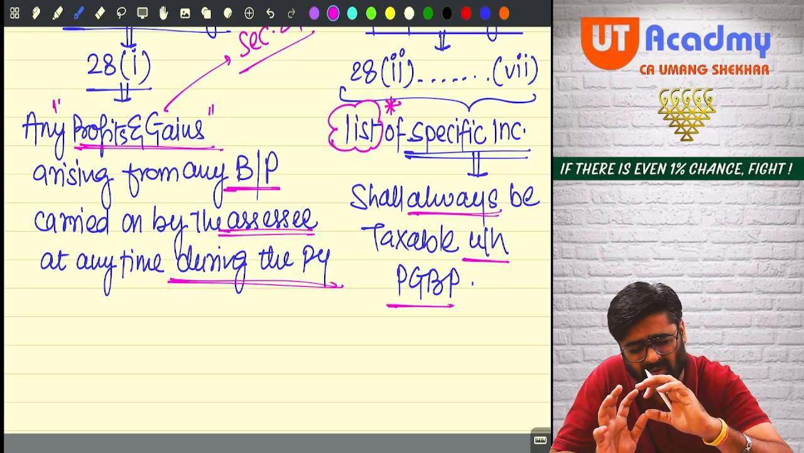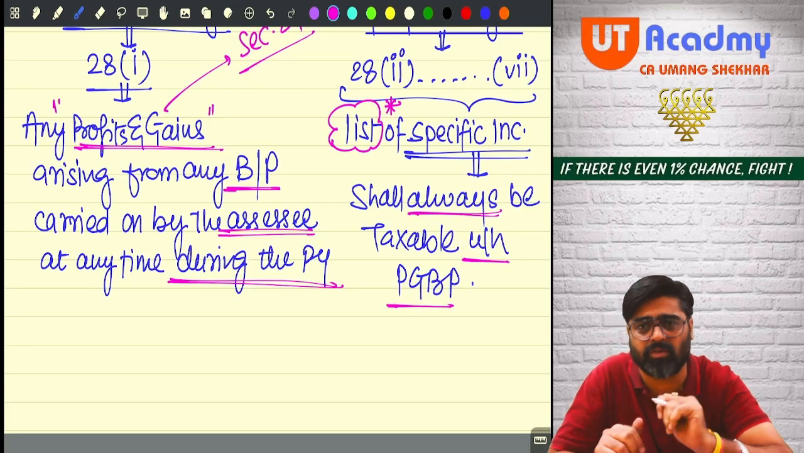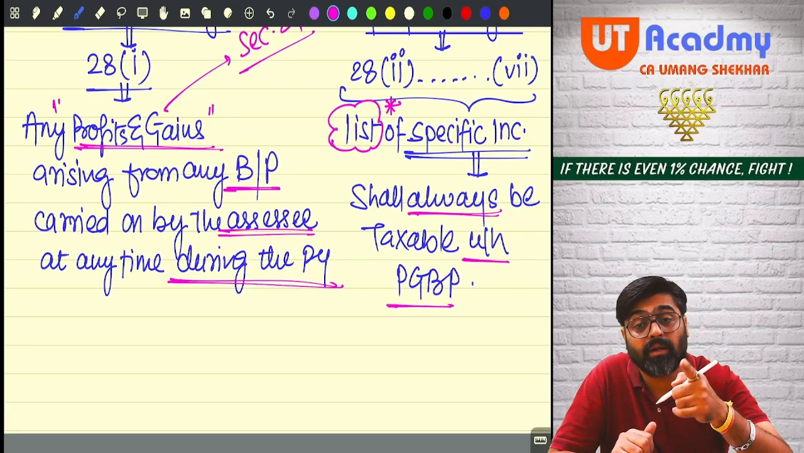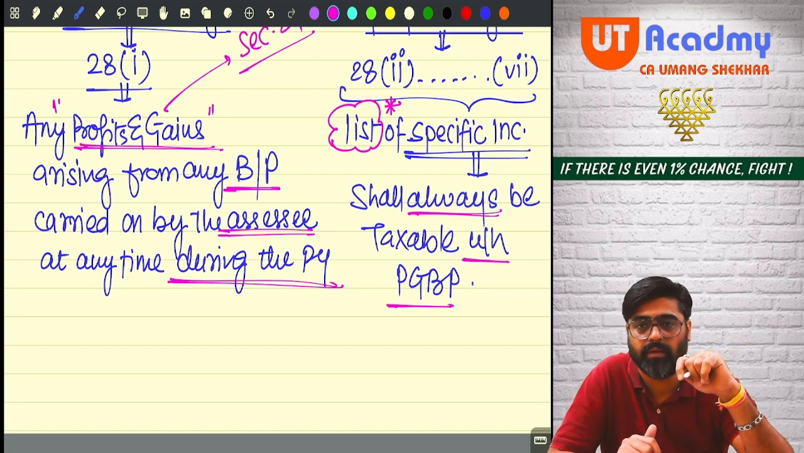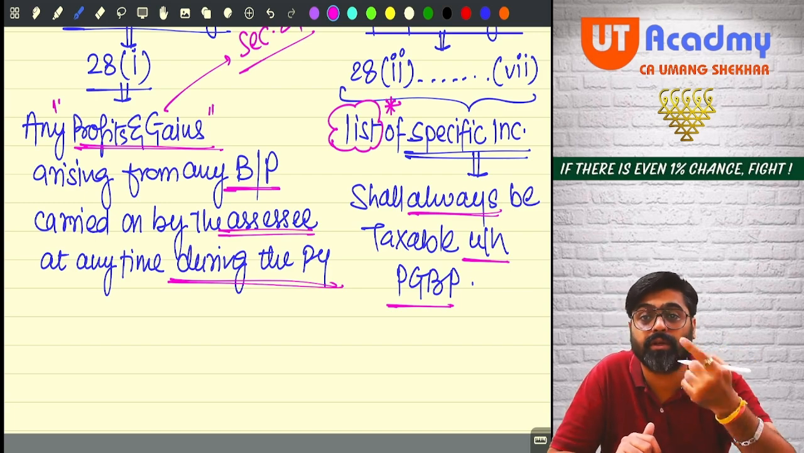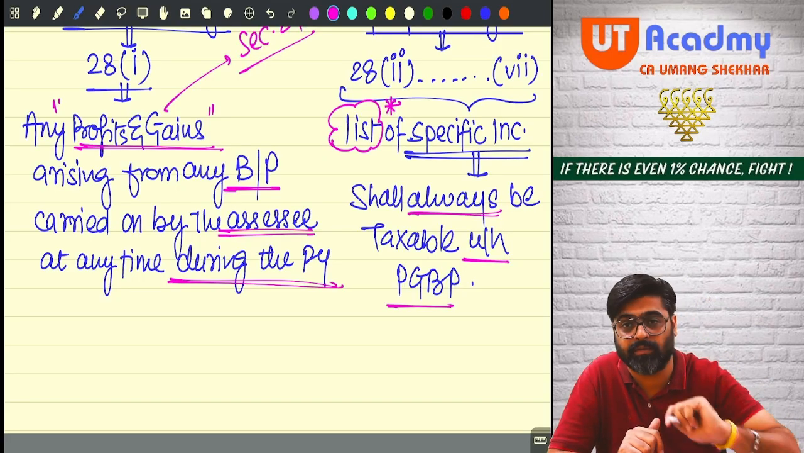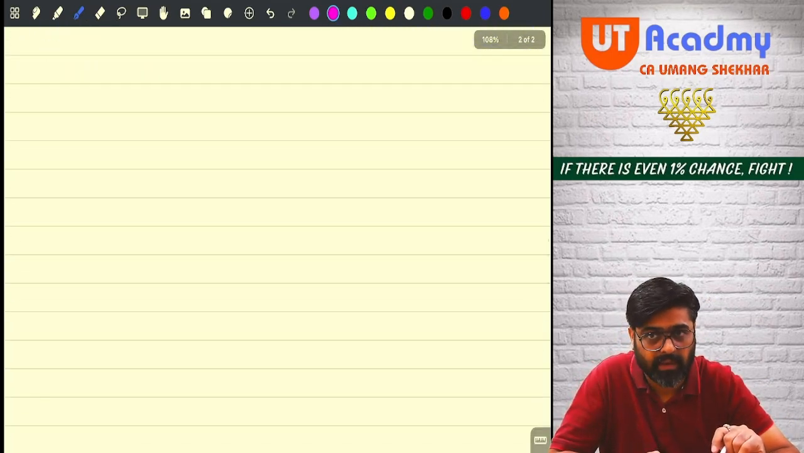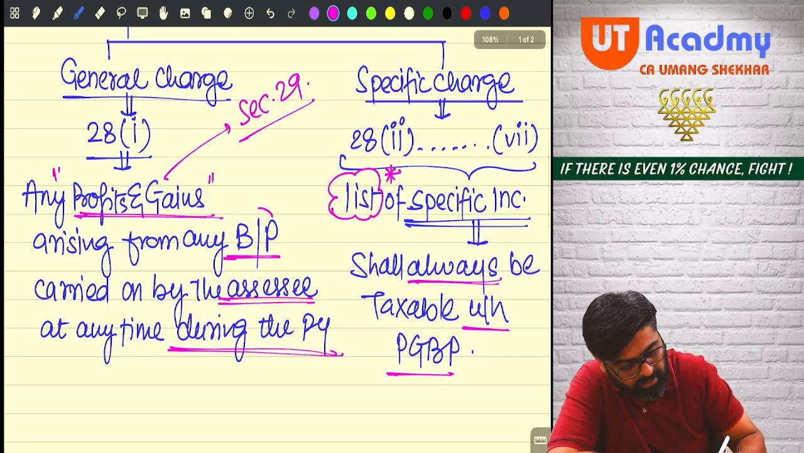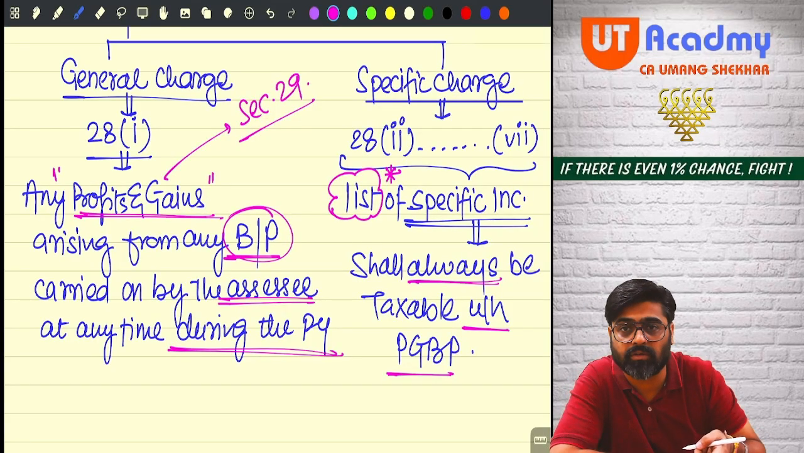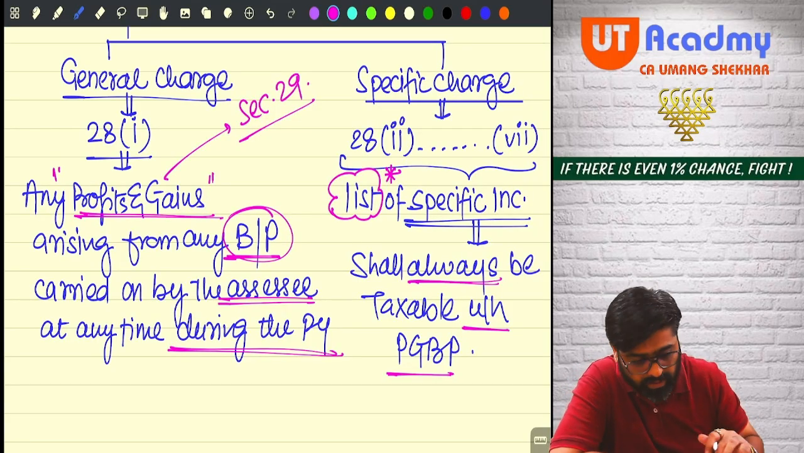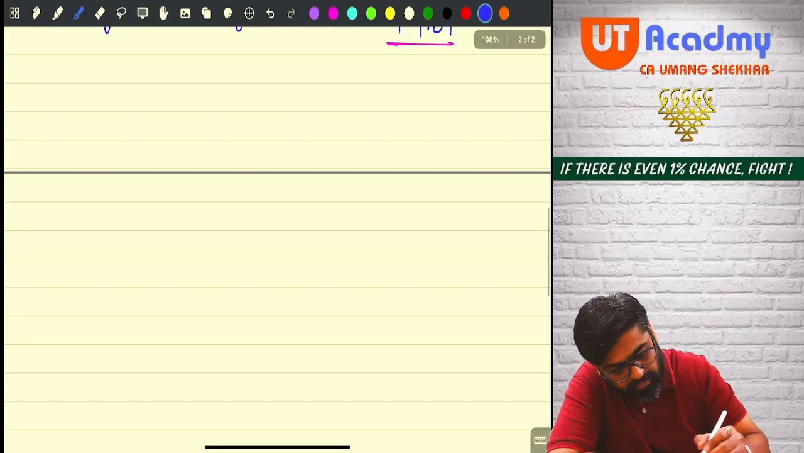Understanding? So in general, in normal terms, the meaning of business is this only. But the term business is also defined under section 2, subsection 13. The definition of business is also given. So first of all, if I see the first condition, there has to be a business or profession. I'm discussing this. What is business? What is profession?